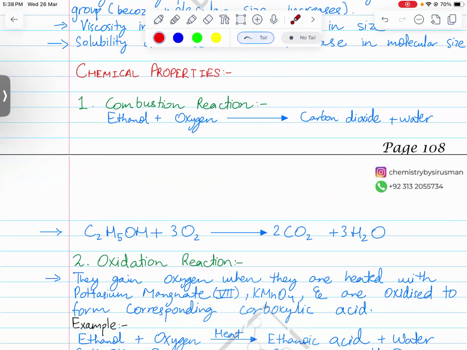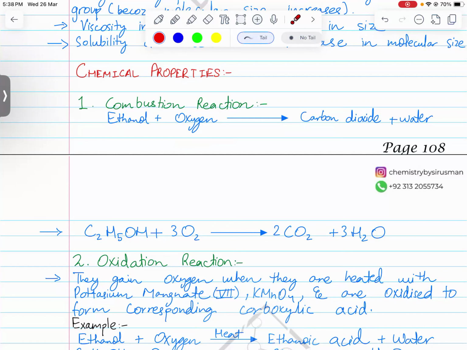Both combustion reactions should be known. Complete combustion produces carbon dioxide. It happens in presence of an excess amount of oxygen. Incomplete combustion produces carbon monoxide. It happens in a limited quantity of oxygen, or scarcity of oxygen, or when oxygen supplies are diminishing.